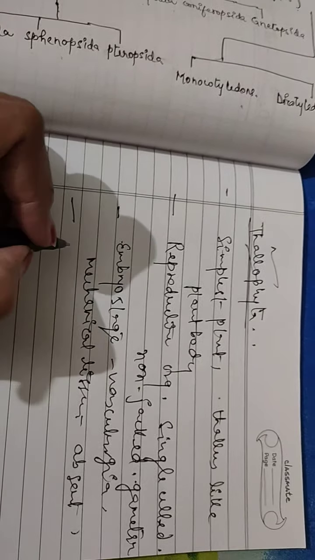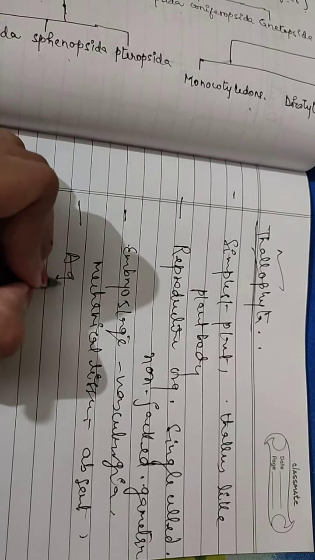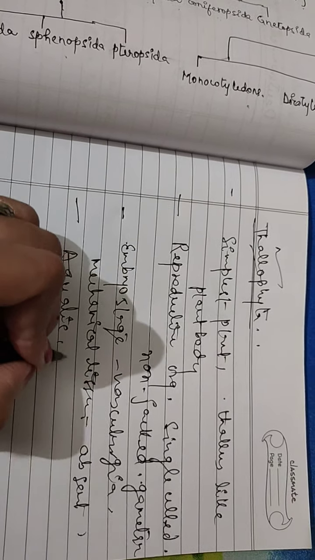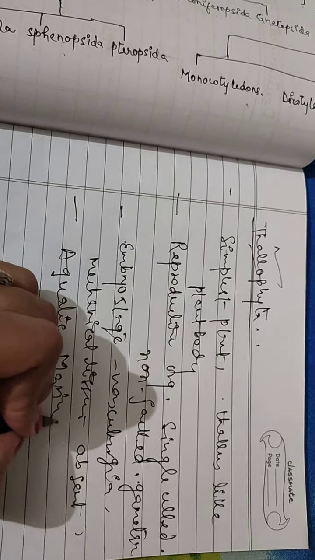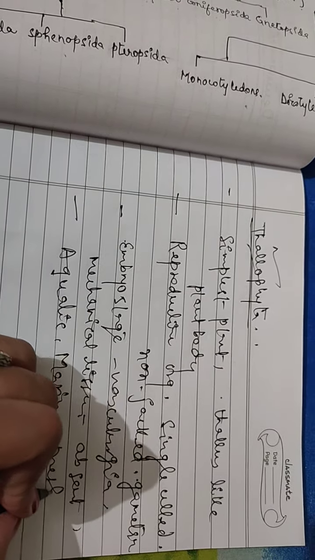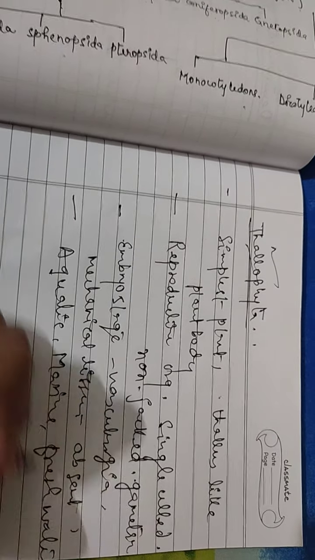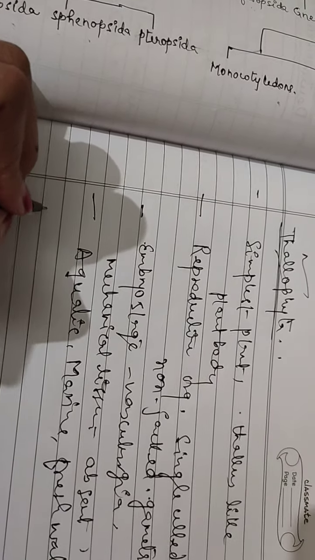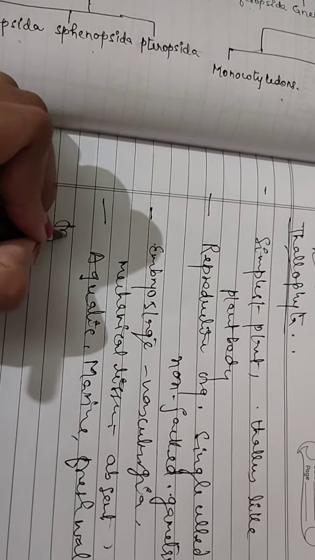Habitat: they may be aquatic, marine, freshwater, or can occur on tree trunks.